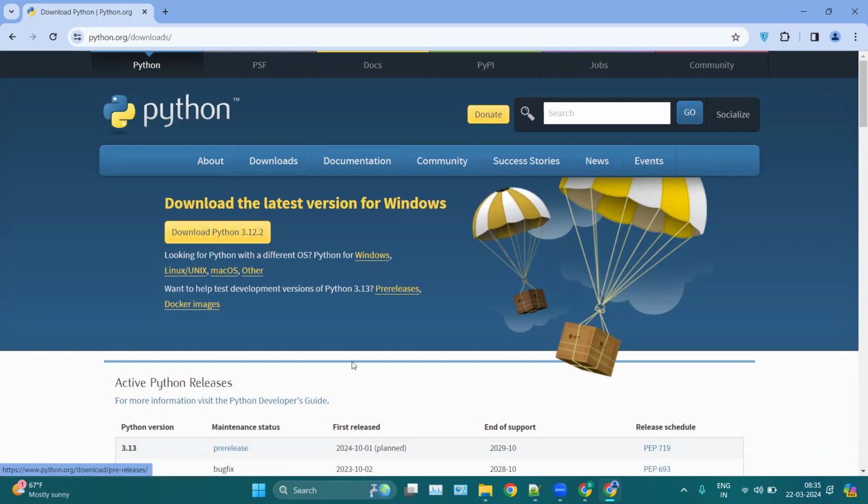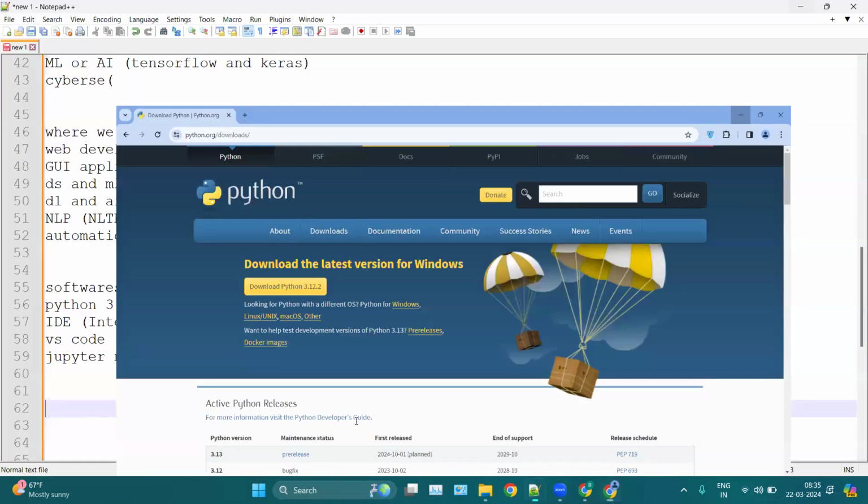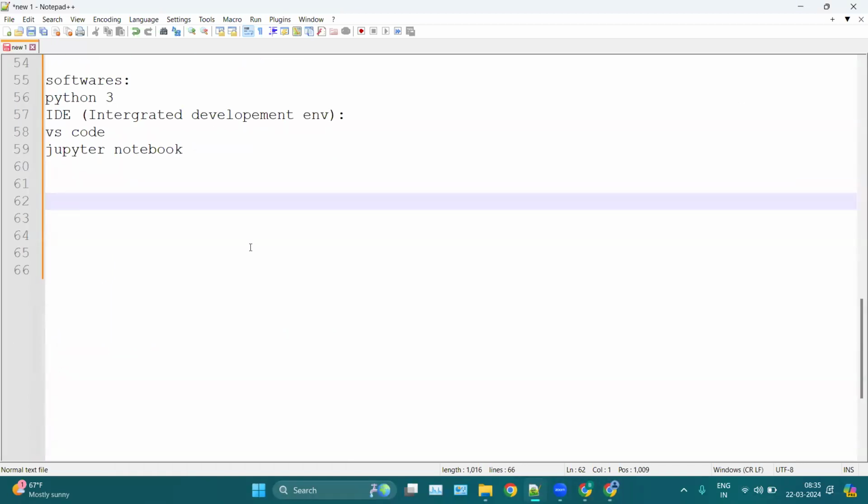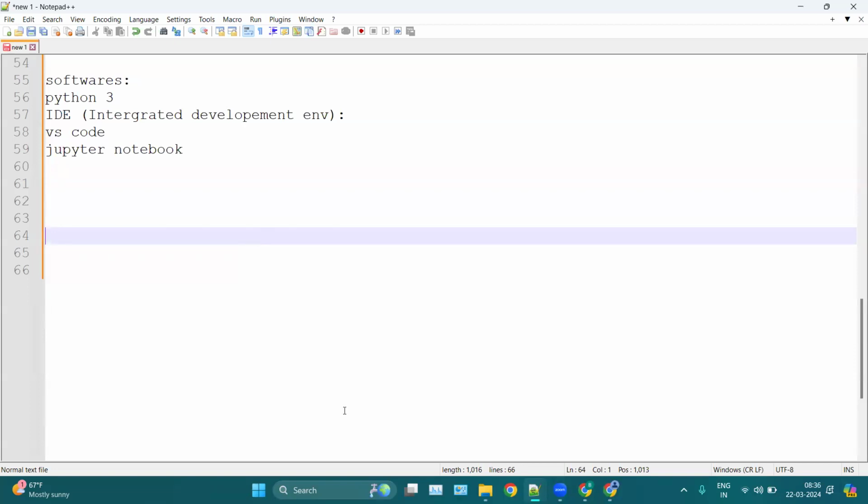Once you download Python, click on the installer of Python, and the installation is very straightforward. Click on next and install. But whenever you are installing Python, make sure you select the option add to path.